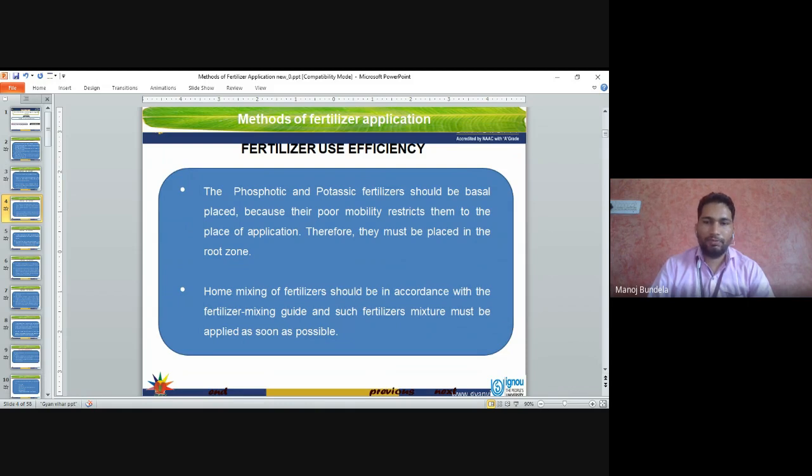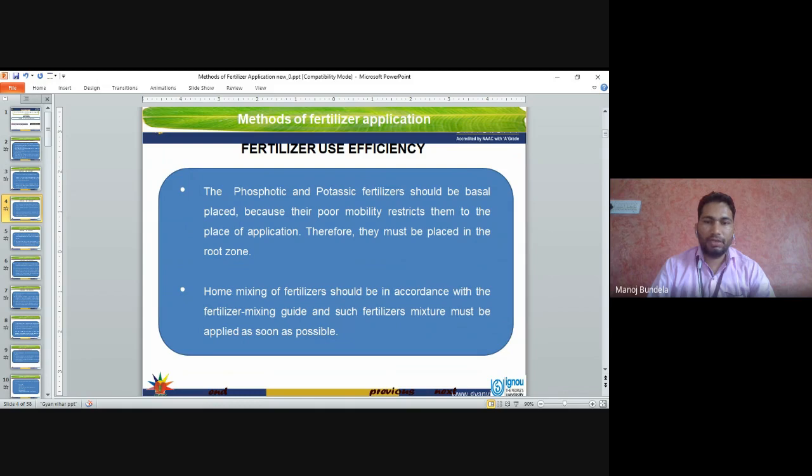Phosphatic and potassic fertilizers we have to apply as a basal application because their poor mobility restricts them to the place of application. Potassic fertilizers are not so movable. So normally we will apply them near the plant. Therefore, they must be placed in the root zone of the plant.